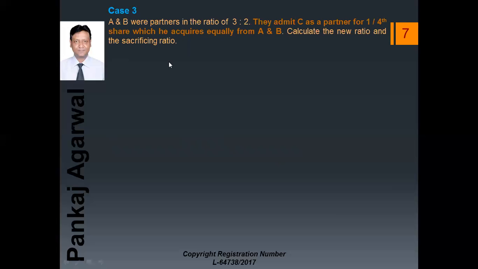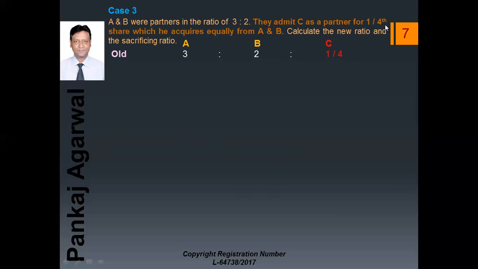Let us take another example. A and B were partners in the ratio of 3:2. They admit C as a partner for 1/4 share, which he acquires equally from A and B. Here this statement means C is admitted for 1/4 share. This 1/4 share is acquired from A and B equally. Now A and B, old ratio was 3:2.